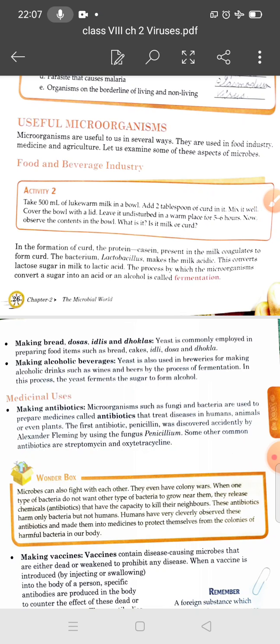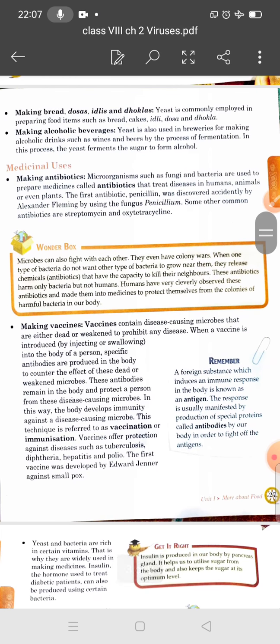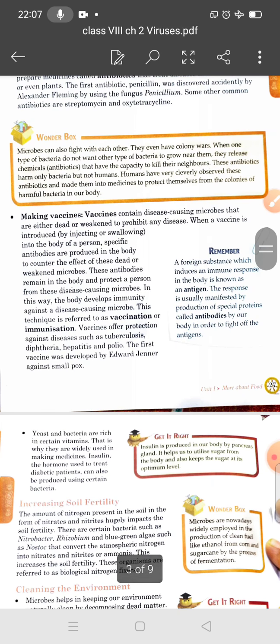Now students, in this lecture we will discuss the uses of microorganisms in making vaccines. Students, you know a vaccine contains disease causing microbes that are either dead or weakened to prevent any disease. And students, what will happen when a disease causing microorganism enters our body?